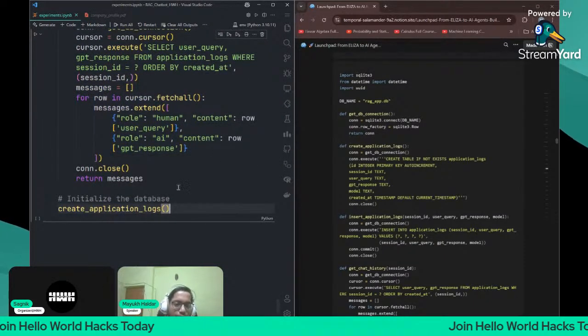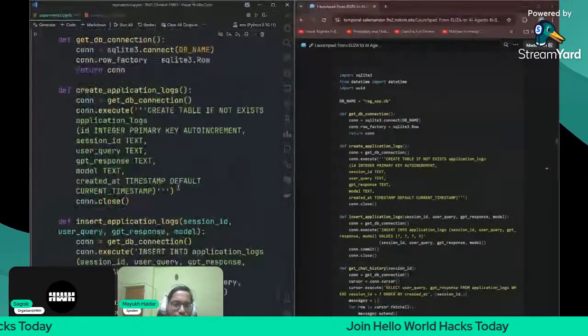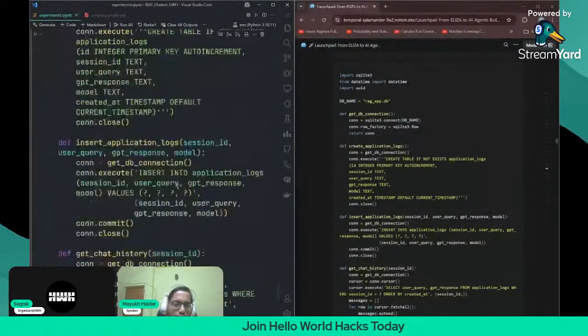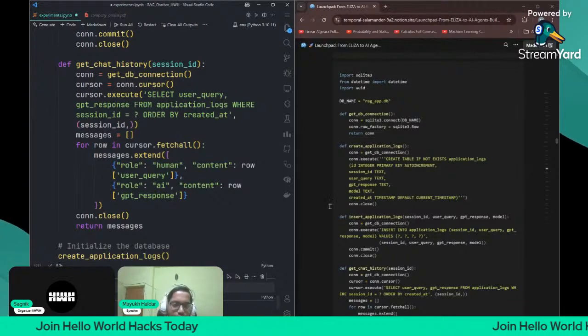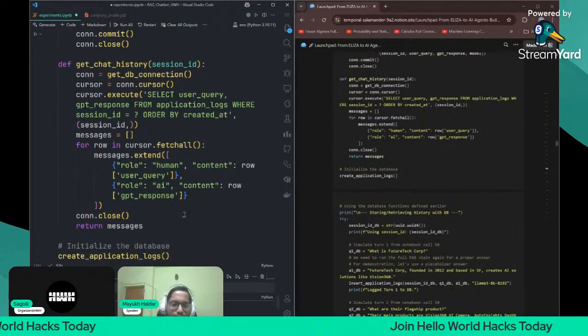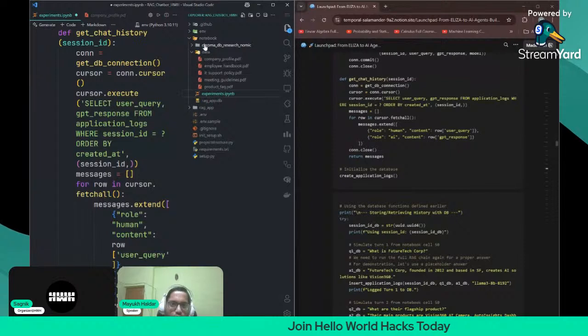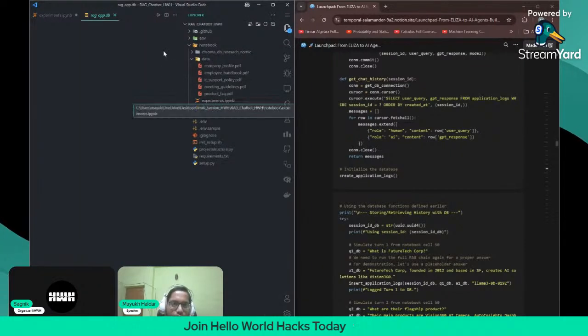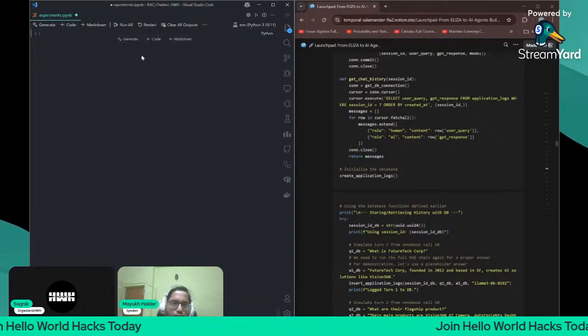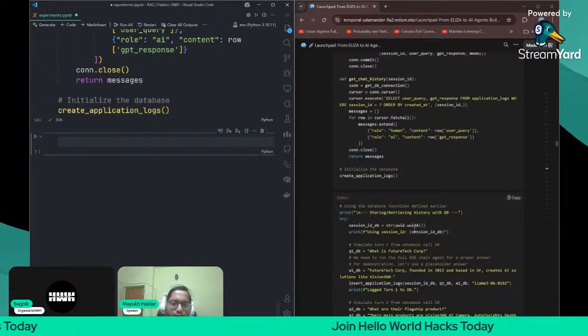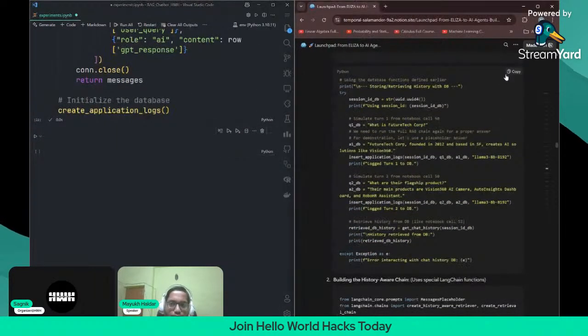Okay, so let me just run it once. Okay, the previous cell was run, I think. Yeah. So let me just run it once here. Yeah, so it ran. Okay, nice. It created the database. I think now it is created. Yeah, ragapp.db is created now. Perfect. I got it. So next is create application logs. Now we can see how it is working. The application logs.